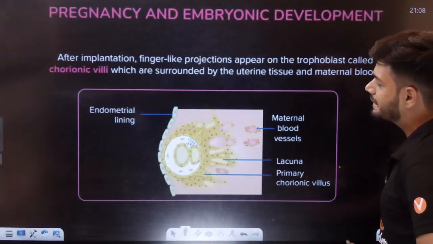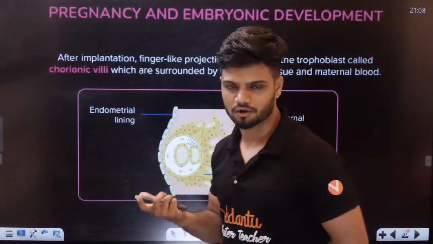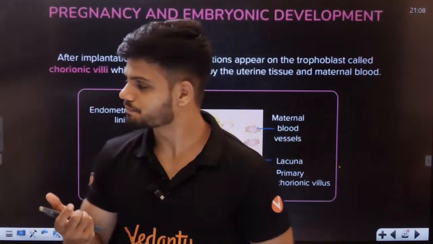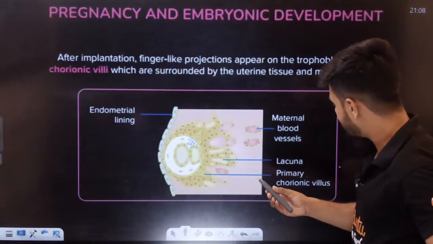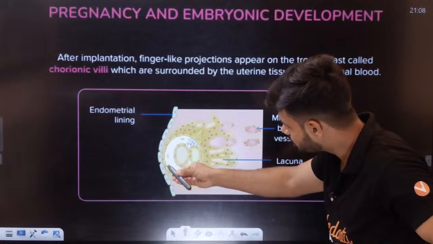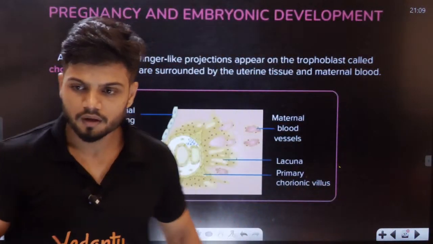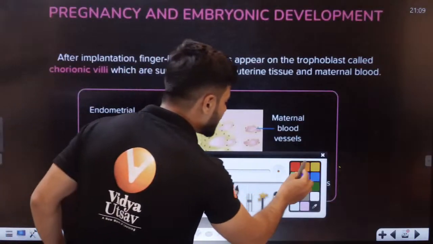Now, students, what exactly happens after implantation? Do you remember the trophoblast cells here?